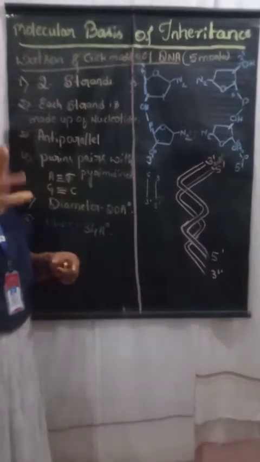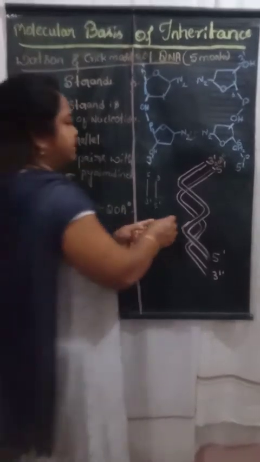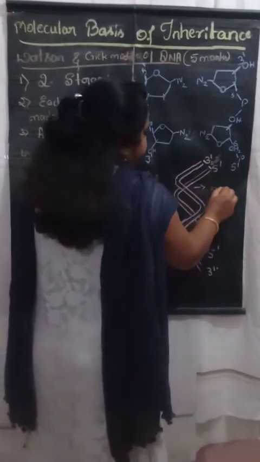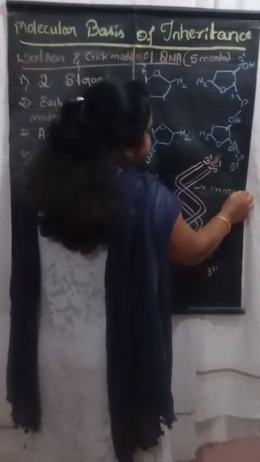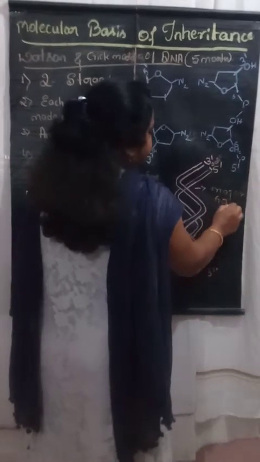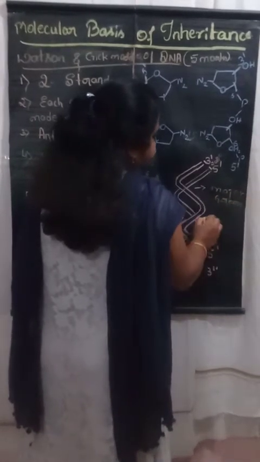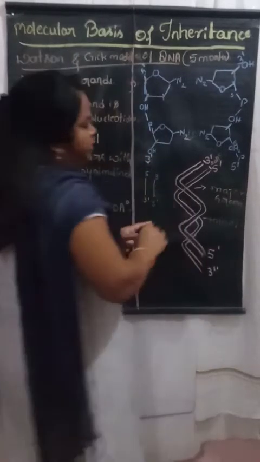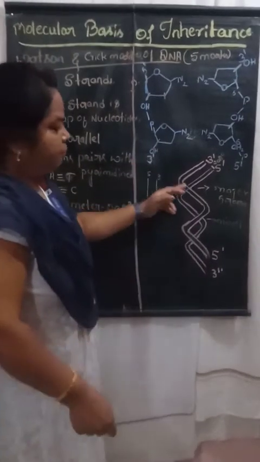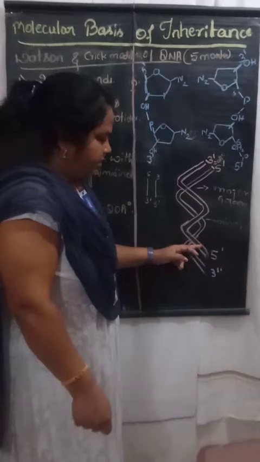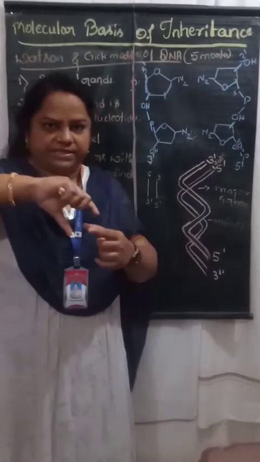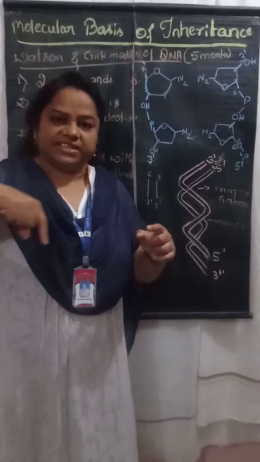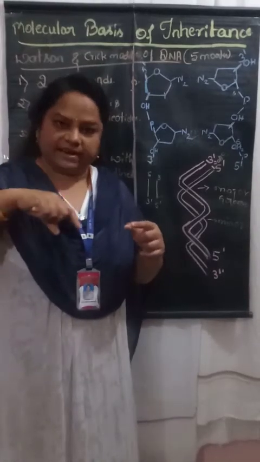There are two important grooves. One is the major groove. This is what we call the major groove, and this is the minor groove. So from one major groove to the another major groove, it completes one 360-degree angle. The DNA completes one complete 360-degree turn.